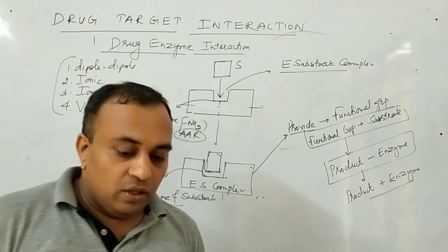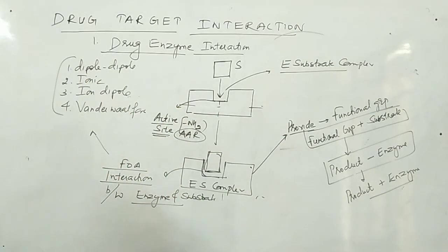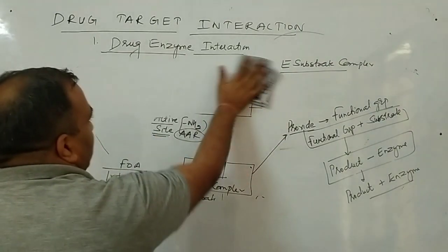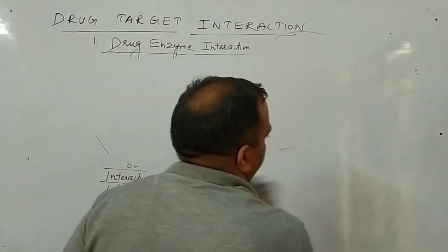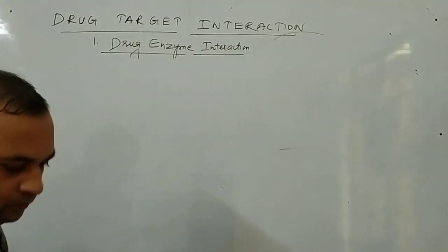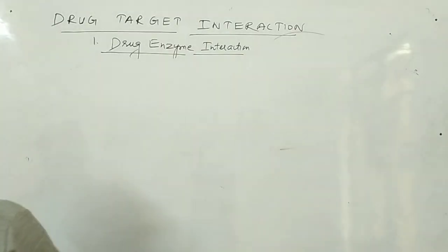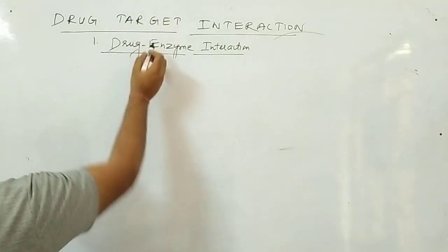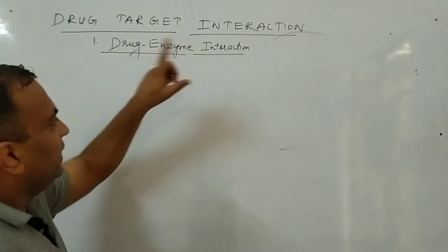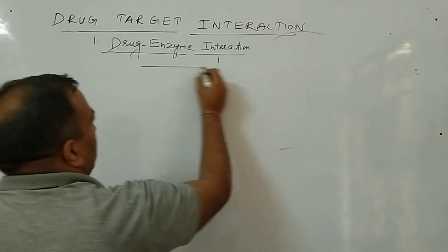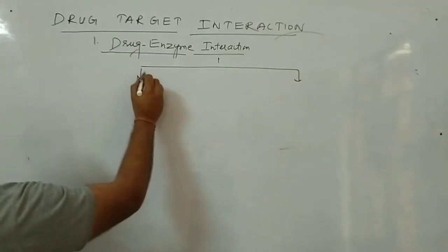Now we have to study what is the effect of medicine on this. Our medicine will interact with enzymes in two ways. Drug enzyme interaction means there is which type of interaction between the drug and enzyme. Normally we have two types of interaction.